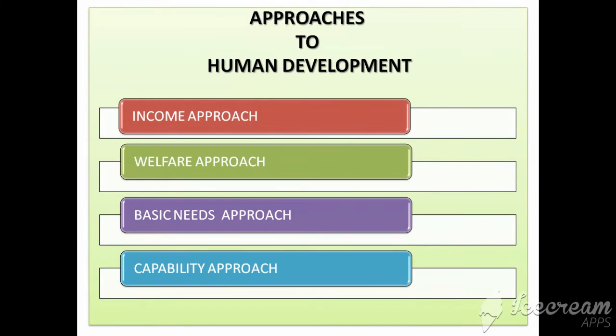Now next we have the approaches to human development. There are various problems in society, and these problems can be solved by these four approaches. First of all, we have the income approach, which is one of the oldest approaches. According to this approach, income is the main source for attaining human development. The more the income, the more opportunities there will be, and the level of development will be higher. This is not actually appreciated at present.